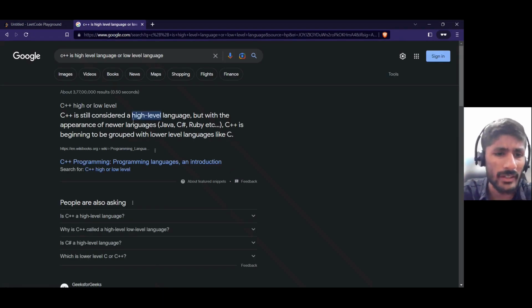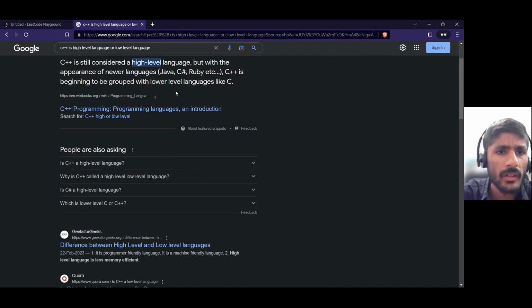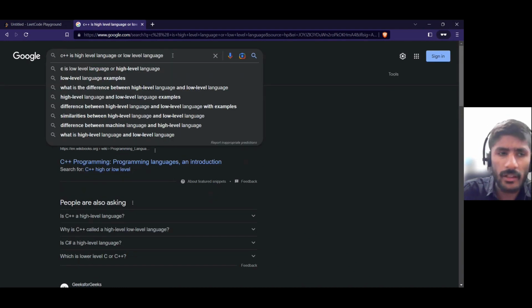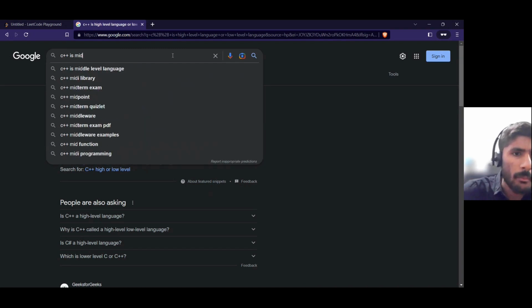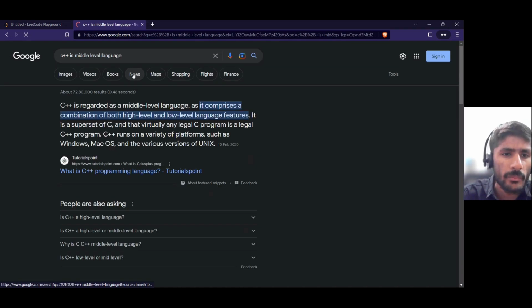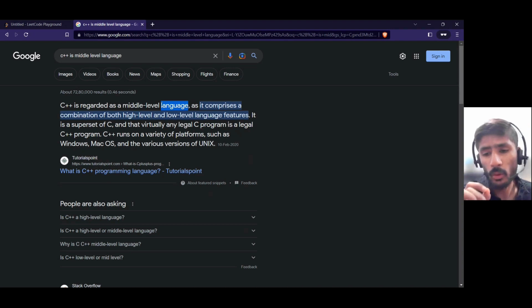Sometimes it is written over there that it is a mid level language. It comprises a combination of both high level and low level features, so basically sometimes it is also called mid level. We have to understand that it is high level and mid level, so both answers are right. You can search on Google, on the internet, or on ChatGPT if you want.